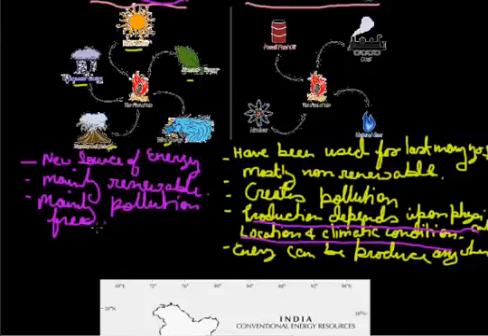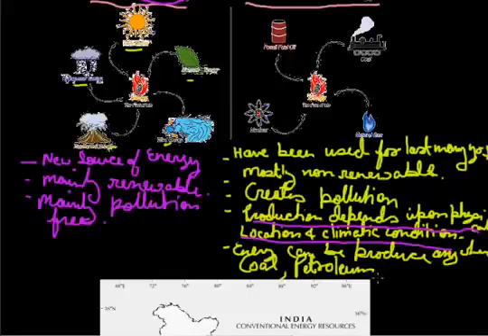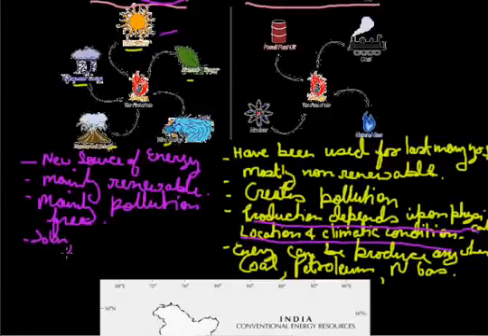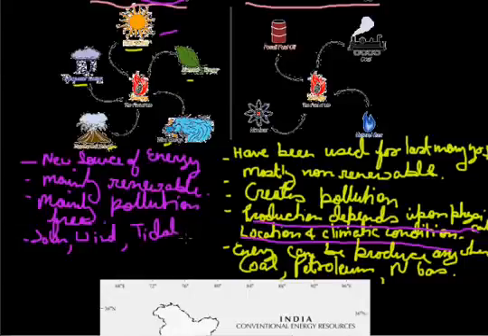So now the last part is the examples. If we see the examples of conventional, then the examples are coal, petroleum, natural gas, etc. On the other hand, if we come to the examples of non-conventional resources, then obviously you can see here solar, wind, tidal, geothermal.